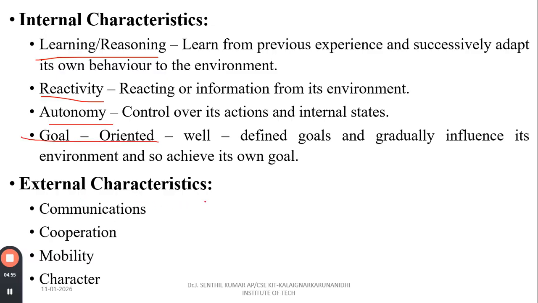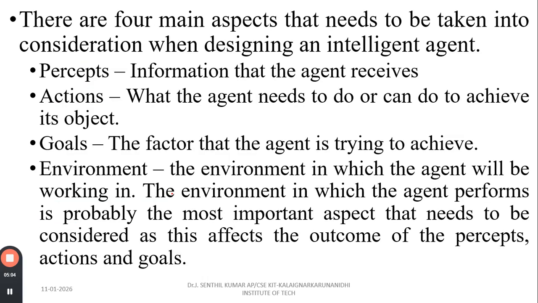We have the external characteristics. So what are the external characteristics? We have the communication characteristics and mobility characteristics. So these are the different types of external characteristics. There are four aspects that need to be taken into consideration when designing intelligent agents: percepts, actions, goals, and environment.